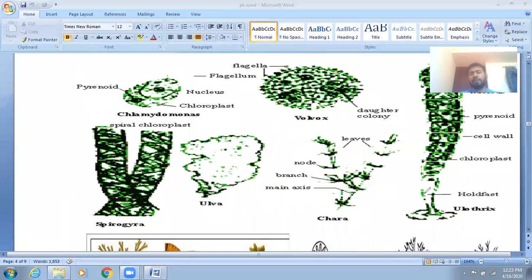And next I have given Laminaria. Its body is divided into three regions: holdfast, stipe and frond. The holdfast is the attachment to the substratum, the stipe is like a stalk, and the frond is the photosynthetic part of this alga. I think you are getting it. These are the green algae examples, and I already told you: Usain Bolt's car is very smooth and classy. Usain means Ulothrix, so here they have given Ulothrix.